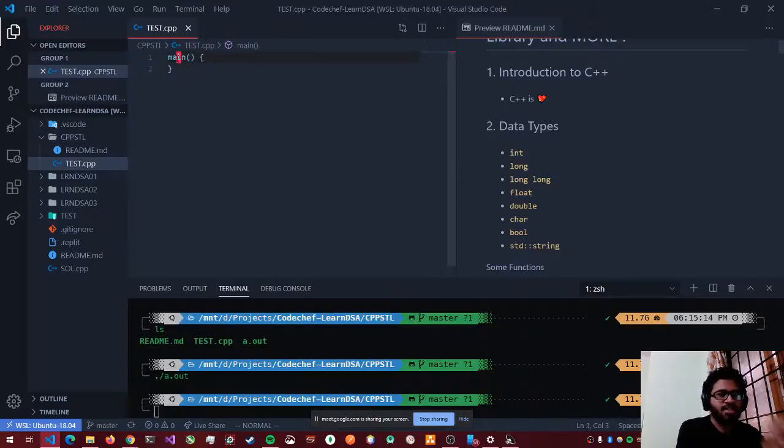But there is something missing in this. This is a very simple empty program. Let's say I want to create an integer and print its value, right? So how does that work? Let's create an integer i equal to 2. Let's do std cout.